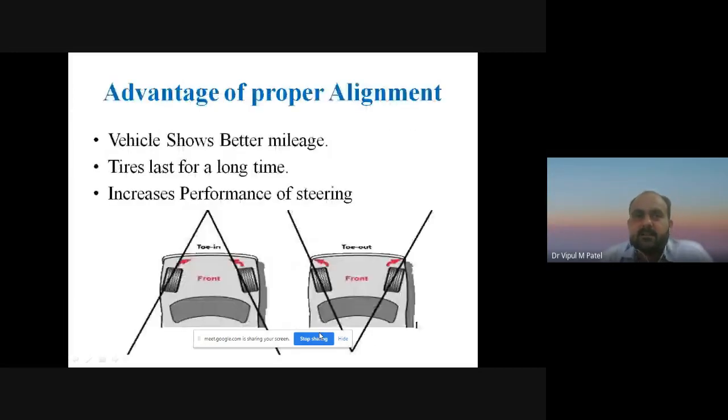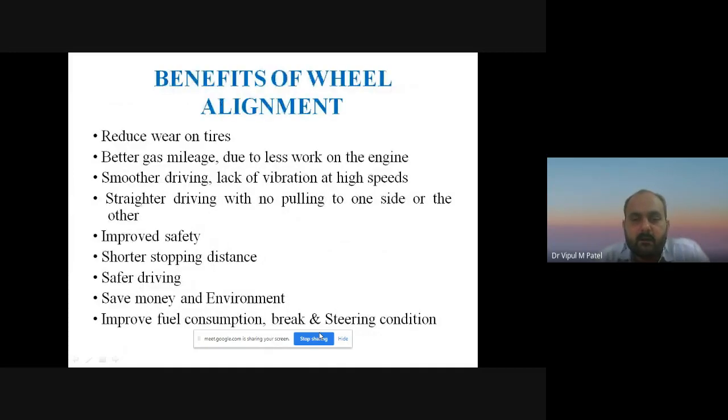Understand? Now advantages of this proper alignment. Vehicle shows better mileage. Mileage પણ વધશે vehicle. Tires last for a long time. ટાયરની લાઈફ પણ વધારે પડતી ઇમ્પ્રૂવ થશે and increased performance of the steeringના પરફોર્મન્સમાં પણ તમને ફેરફાર જોવા મળશે. Now this one is the last topic of our chapter number 4, that is axle, suspension system and steering system,